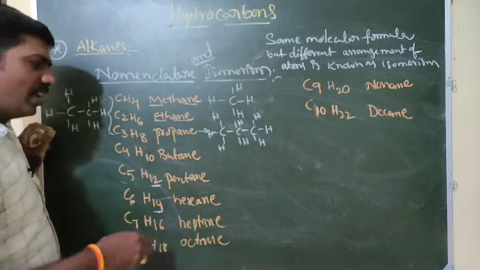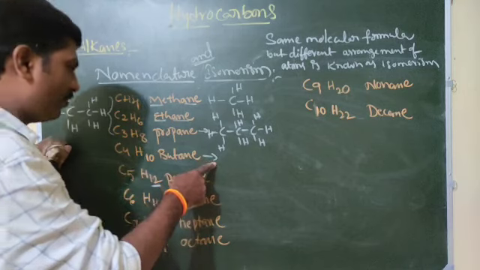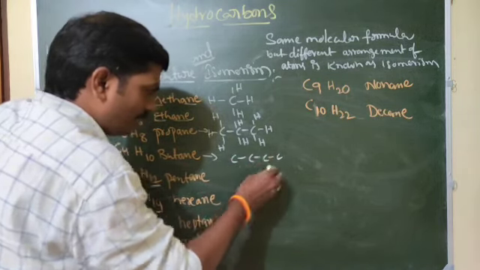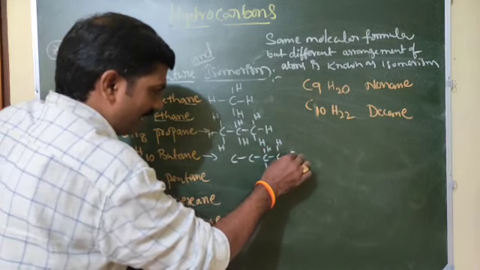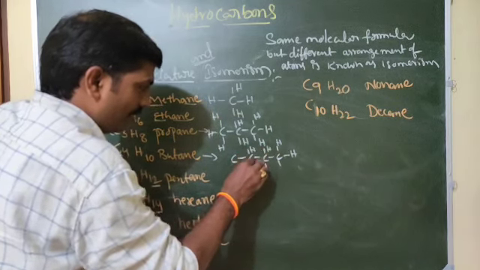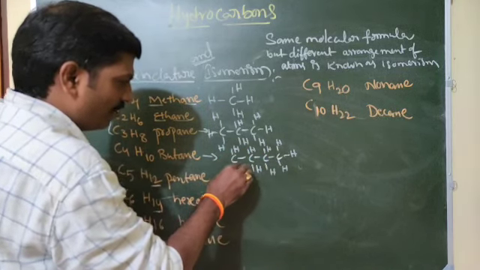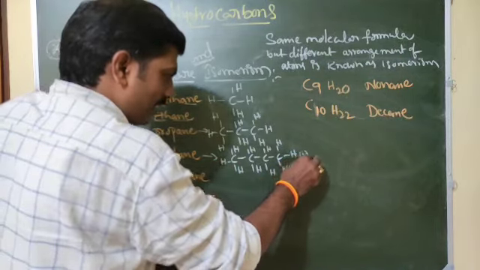But butane has two different structures. How will we write them? See, 1, 2, 3, 4 carbons: this is n-butane. For the structural formula, how many possibilities? This is one structure.